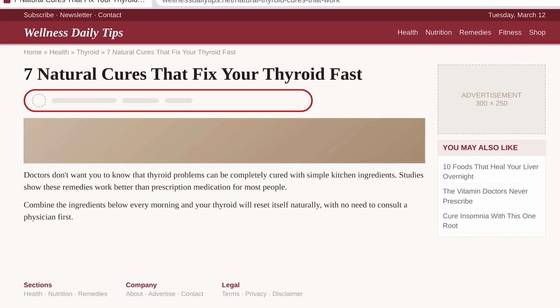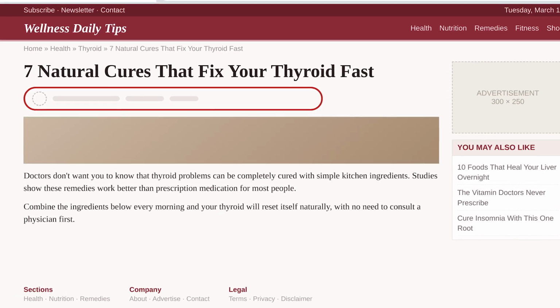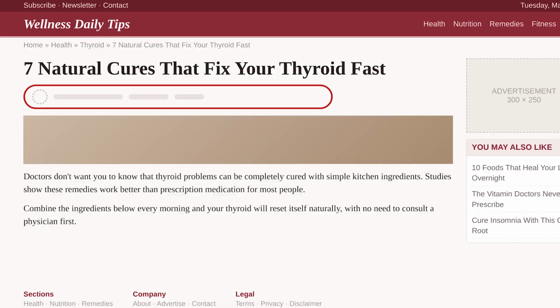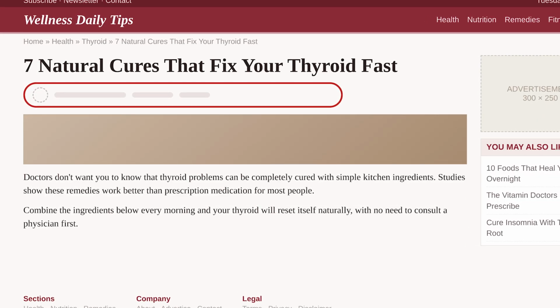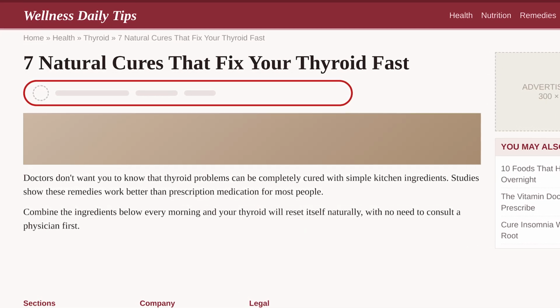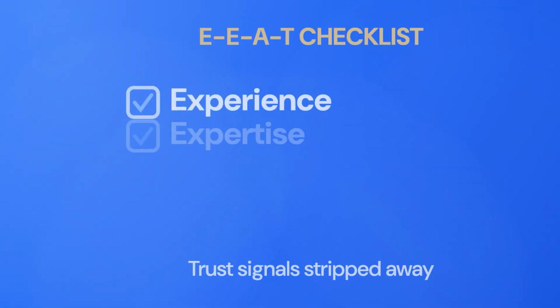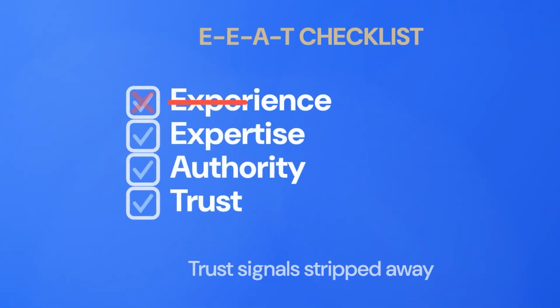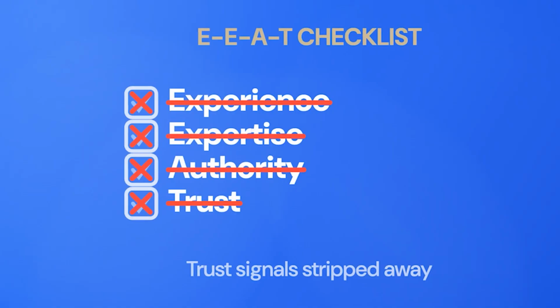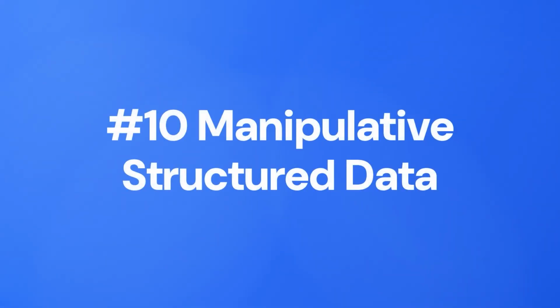So if your content is making claims with no sources, it has no author bylines, no credentials, and no trust signals, Google systems will downrank it even if the writing is technically clean. This is actually one of the biggest reasons that AI content without any human editorial layer gets caught. Not for the fact that it was AI, but because it stripped out all of the trust signals that EEAT depends on.